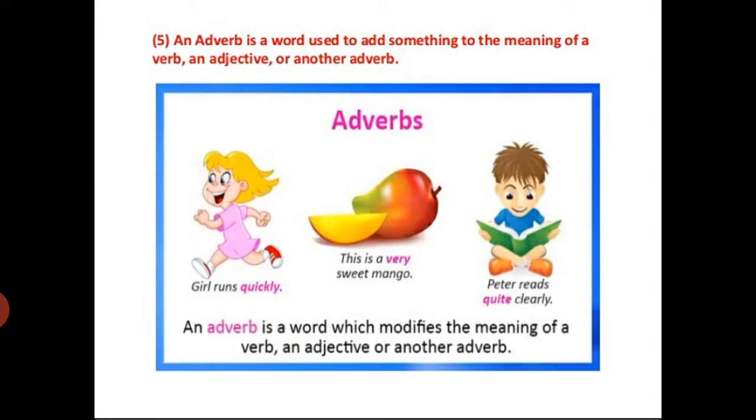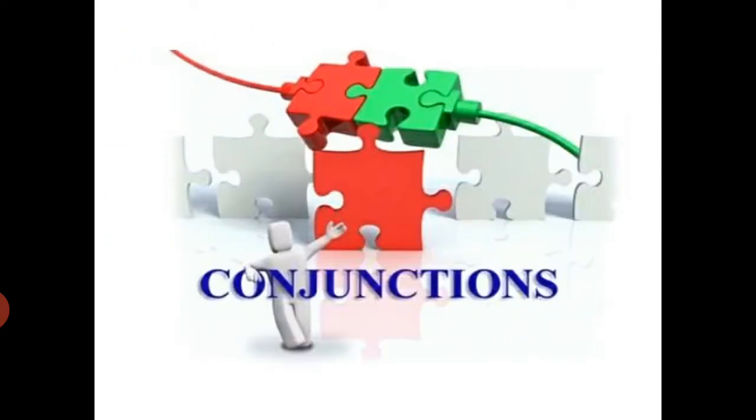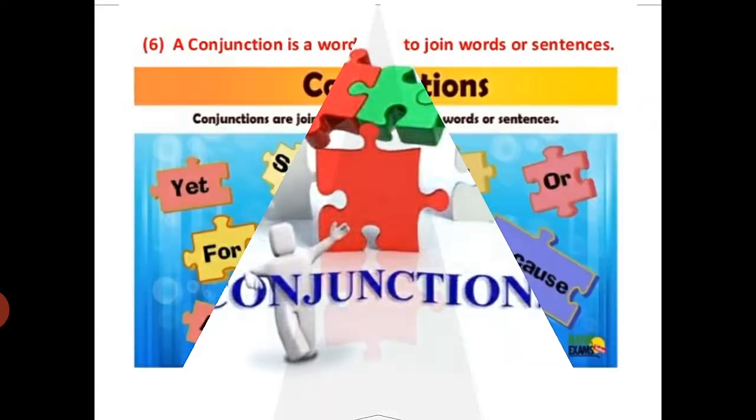First let us understand what is adverb. An adverb is a word used to add something to the meaning of a verb, an adjective or another adverb. Just to have an example, you will understand. Girl runs quickly. How she runs? She runs quickly. This is a very sweet mango. How is the mango? It is very sweet. And the next is Peter reads quite clearly. Understand? So this adds more meaning to a verb, adjective or another adverb. These are called adverbs. Next about conjunctions.